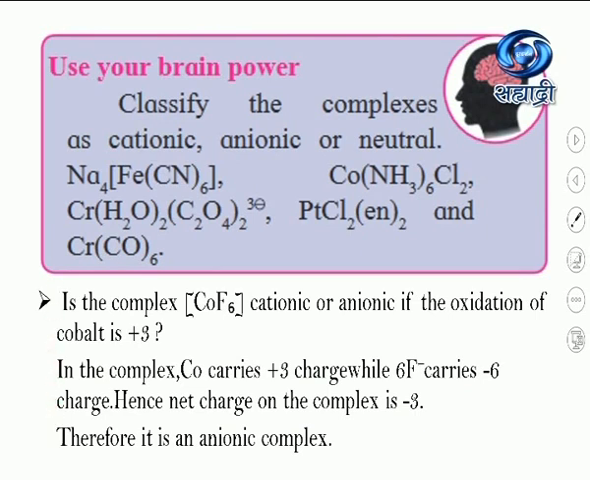The question is, is the complex [CoF6] cationic or anionic if the oxidation number of cobalt is +3? Now see, in this complex, cobalt carries a +3 charge while there are 6 F ions which carry a -6 charge. Hence, the net charge on the complex is -3. Therefore, it comes under anionic sphere complex.